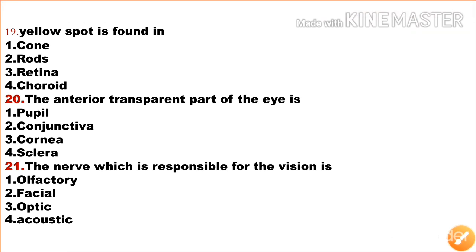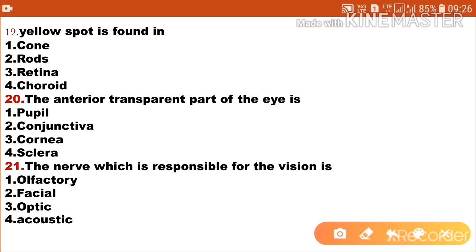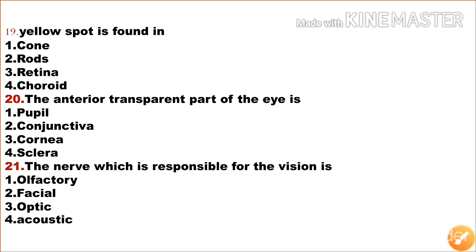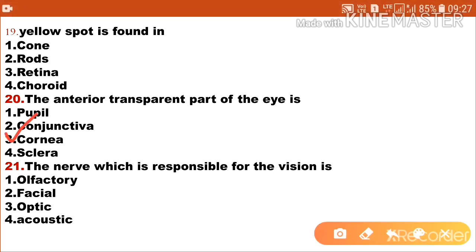Next one, yellow spot is found in option 1 cone, option 2 rods, option 3 retina, and option 4 is choroid. Yellow spot is found in retina. Option 3 is the correct answer. It is found in retina. The anterior transparent part of the eye is first one pupil, option 2 conjunctiva, option 3 cornea, option 4 sclera. The anterior transparent part of the eye is cornea. Option 3 is the correct answer.